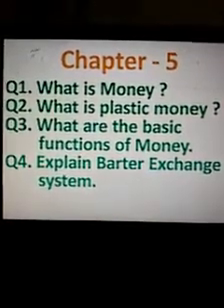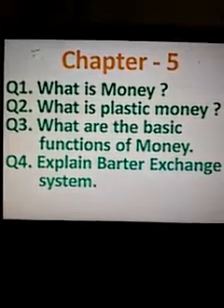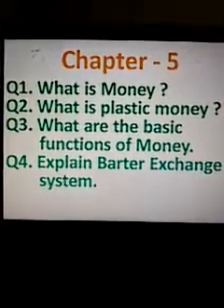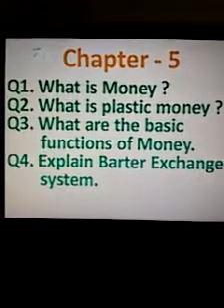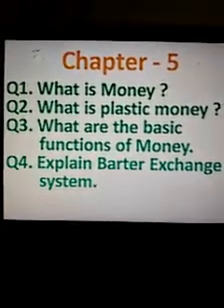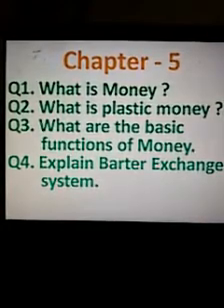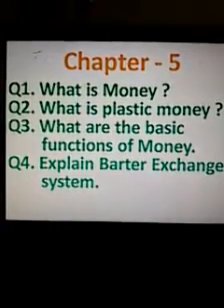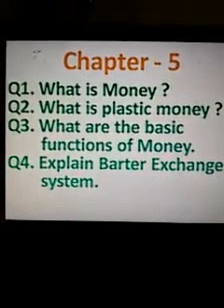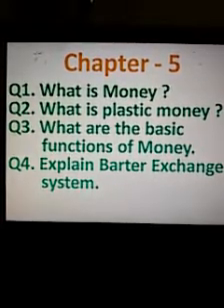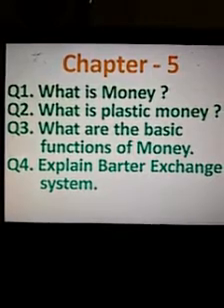So my first question is, what is money? In this question you have to write about the definition and some explanation regarding money. Second question is, what is plastic money? And third question is, you have to write some basic functions of money, that money is a medium of exchange, money as a store of value, money as a standard of value, and lots more.